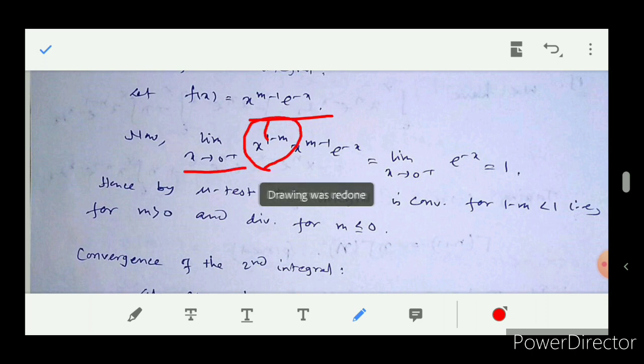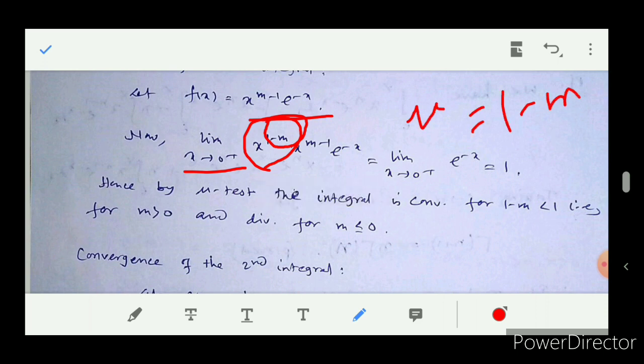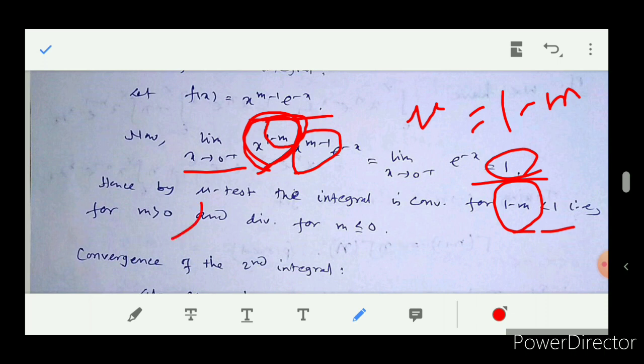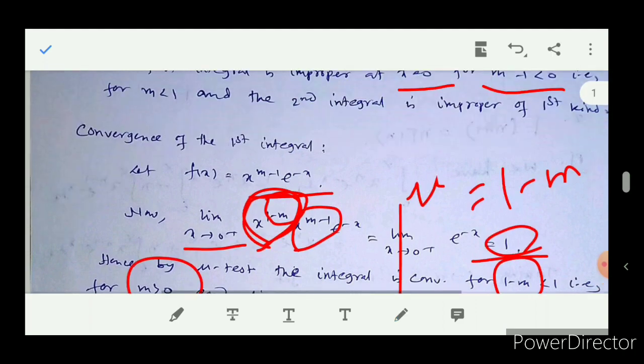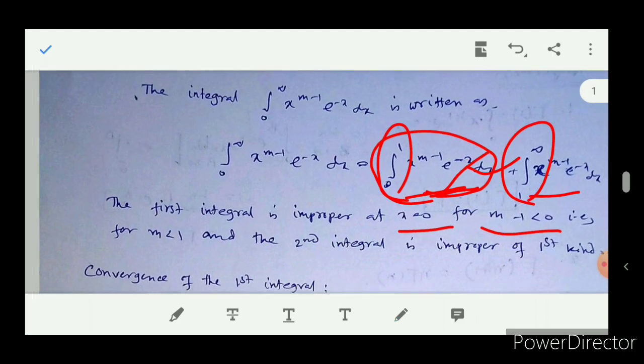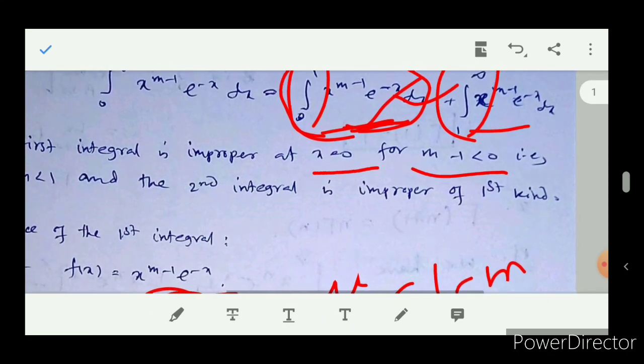Here mu is considered as 1 minus m, because then x to the power m minus 1 and x to the power 1 minus m cancel, and the limit is 1, which is non-zero and finite. So by the mu test, this integral is convergent for 1 minus m less than 1, that is for m greater than 0. Therefore the first integral among these two is convergent for m greater than 0.